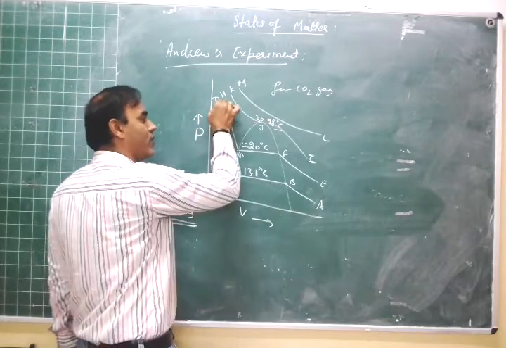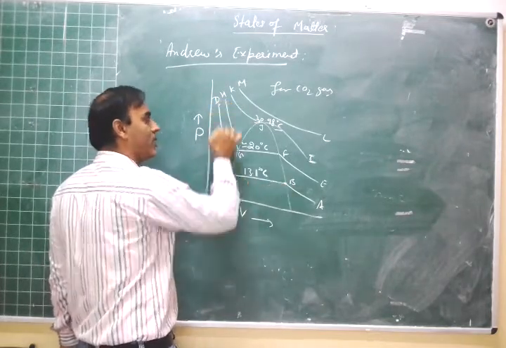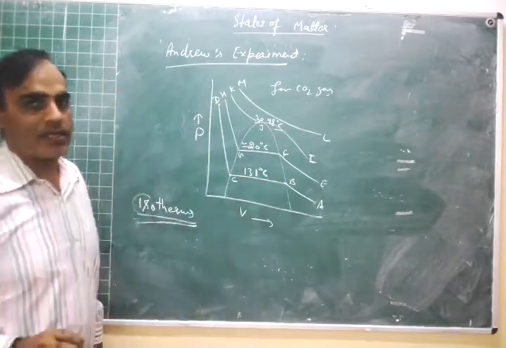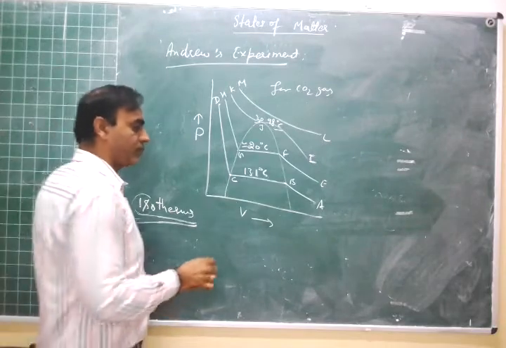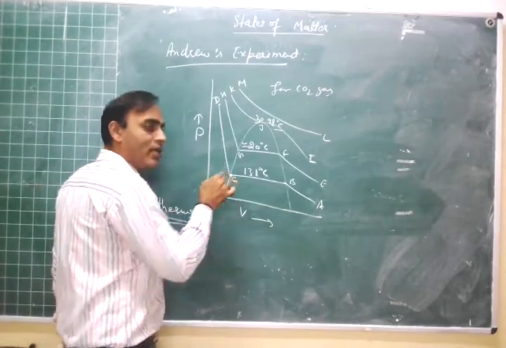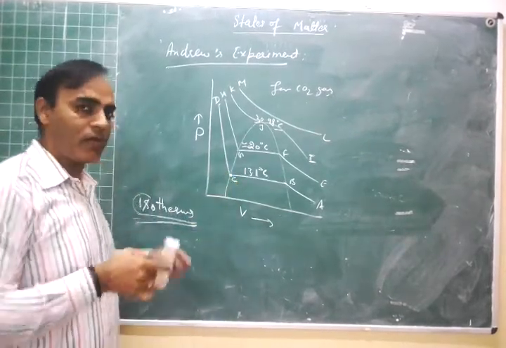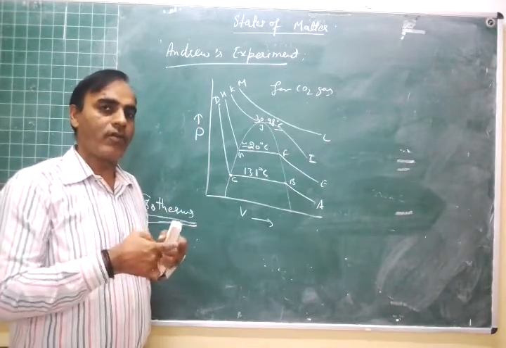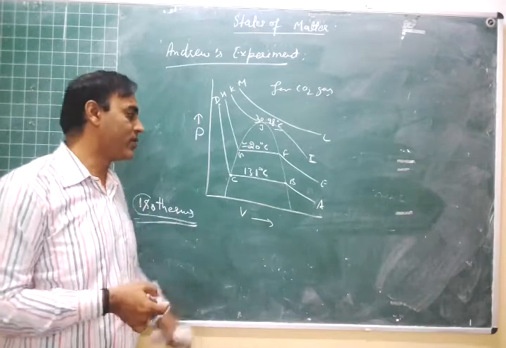And this point B to C, you also include this D point. This curve B to D represents the liquid state of the gas. Now at point C, liquefaction stops. All the gas gets converted into liquid. Total volume of the gas gets converted into liquid.